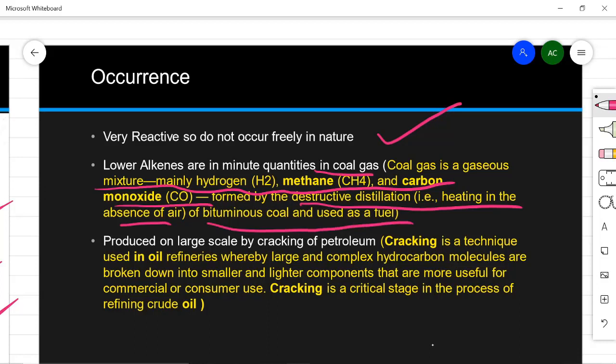So coal gas is used as a fuel, and it is produced when there is heating of bituminous coal in the absence of air. And then secondly, alkenes are found on a large scale by cracking of petroleum. Now what is cracking? It is a technique used in oil refineries where large and complex hydrocarbon molecules are broken down into smaller and lighter compounds. So big molecules of hydrocarbons are broken down into simpler molecules, and the process is known as cracking. Crude oil, you know, so petroleum oil. It is the last and very important stage, that is cracking, when we are refining crude oil.